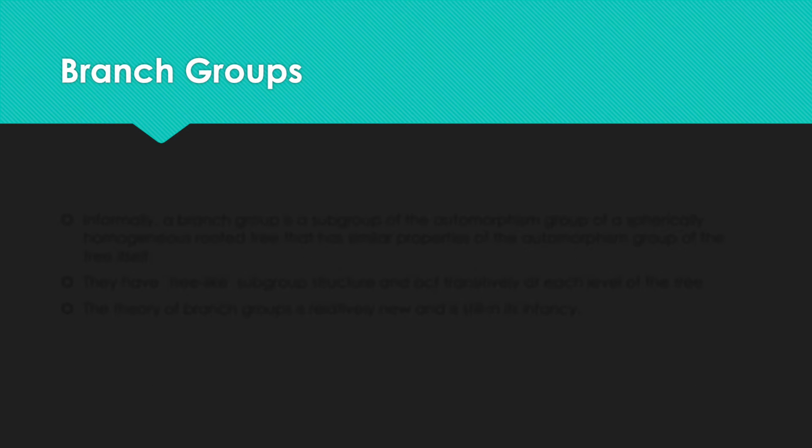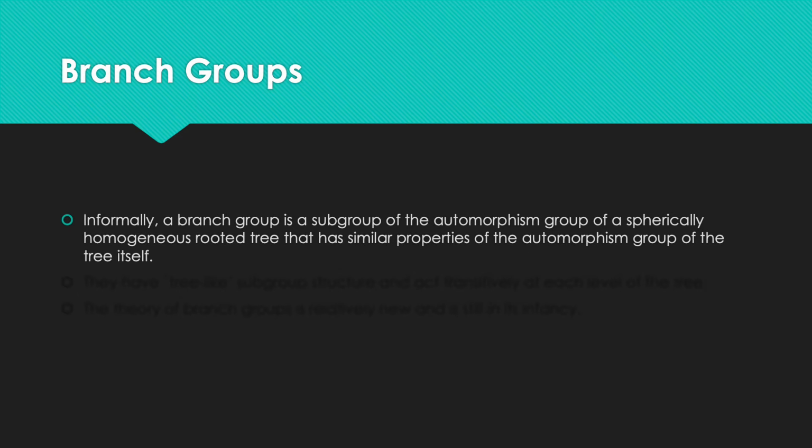So, branch groups. What are branch groups? Informally, a branch group is a subgroup of the automorphism group of a spherically homogeneous rooted tree that has similar properties to the automorphism group of the tree itself. The formal definition is really complex, but as long as we understand that a branch group is a set of automorphisms or symmetries of the binary rooted tree, with the operation being combinations of symmetries.